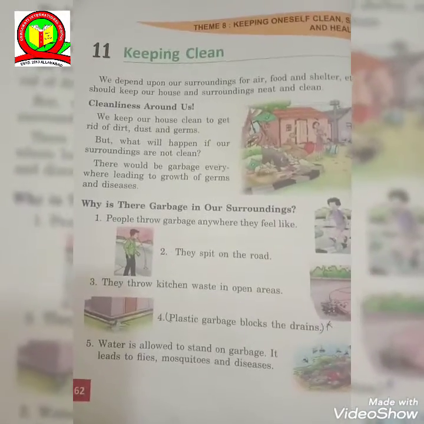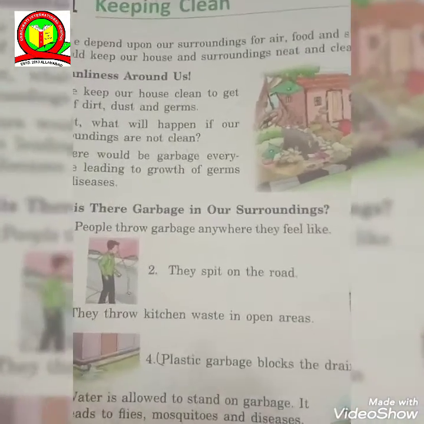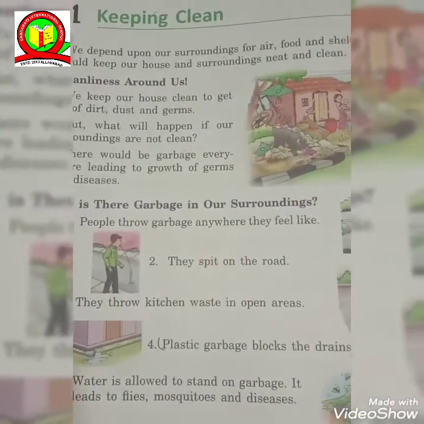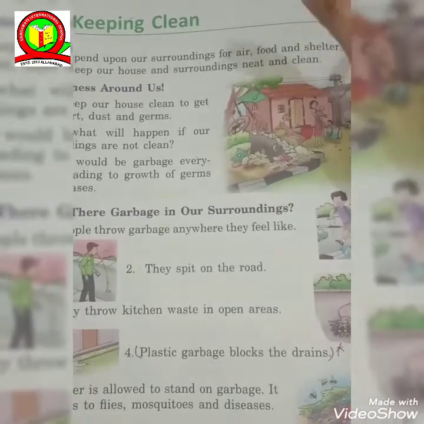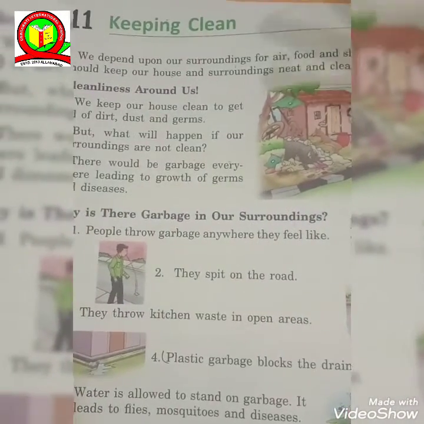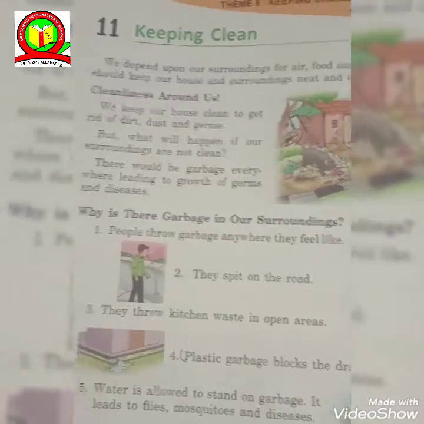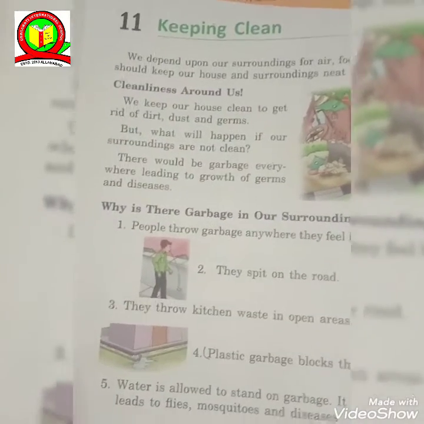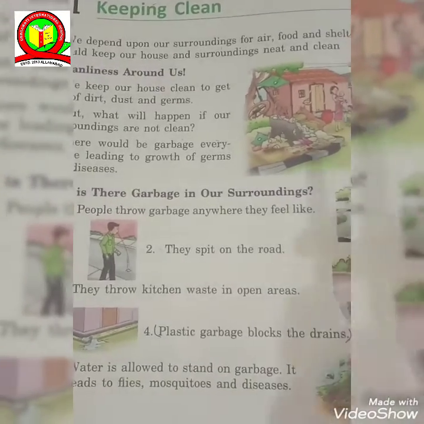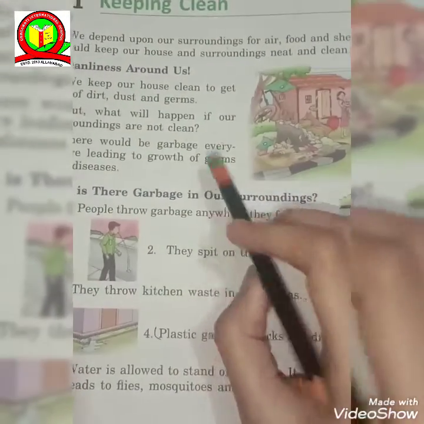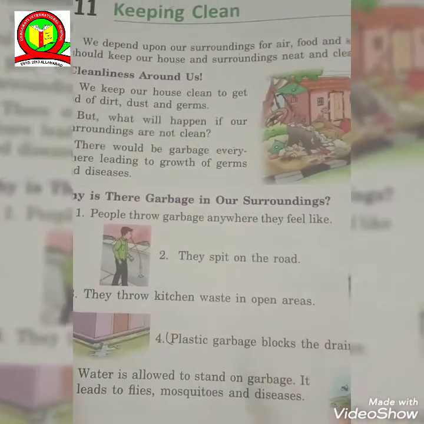Students, today we are going to discuss EVS of class 2nd. Chapter name is Keeping Clean. Okay students, so we live in a clean and healthy surrounding. We all depend on our surrounding for air, food and shelter. We should always keep our house and surrounding clean and neat. We keep our house clean to get rid of dust and germs.